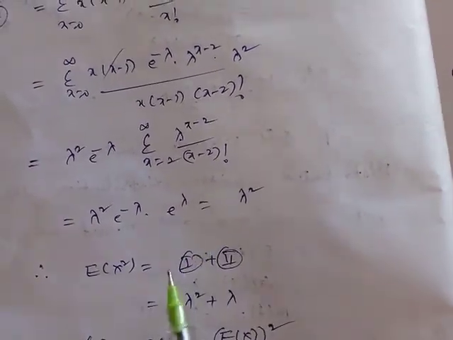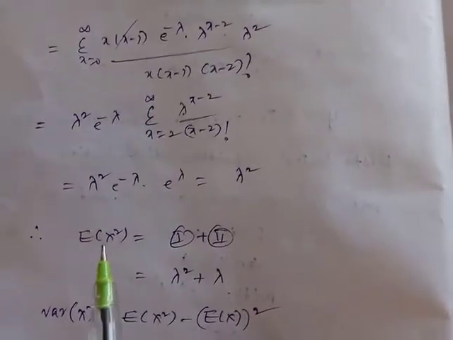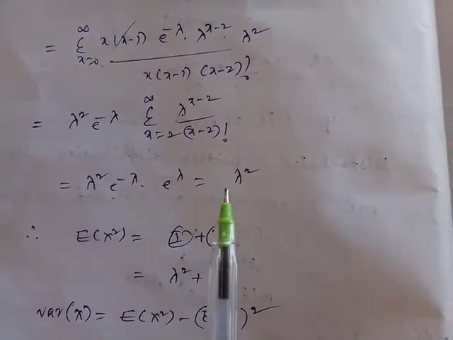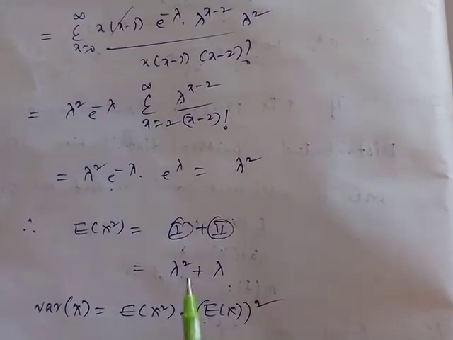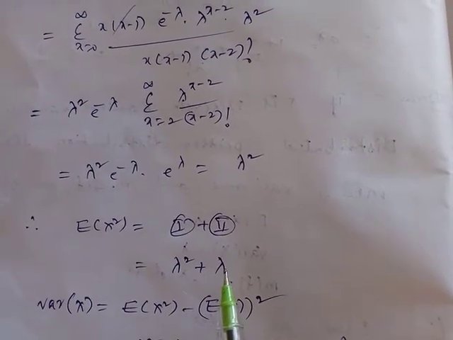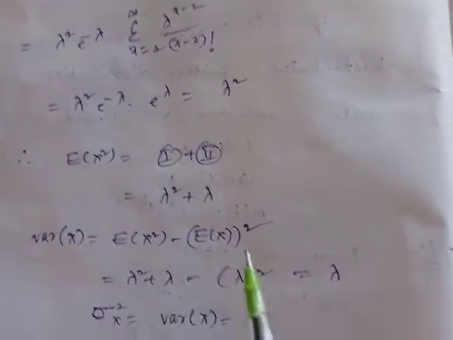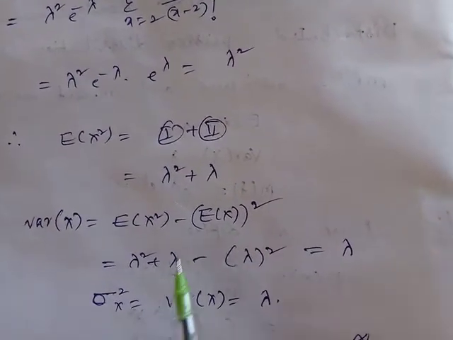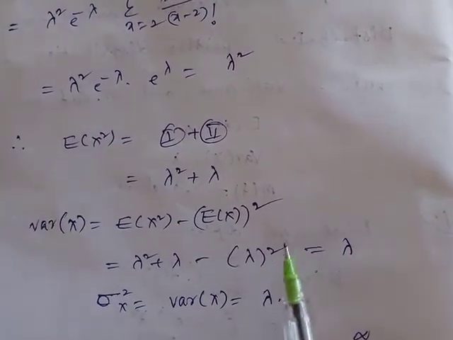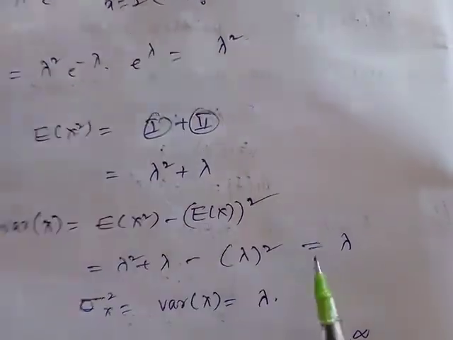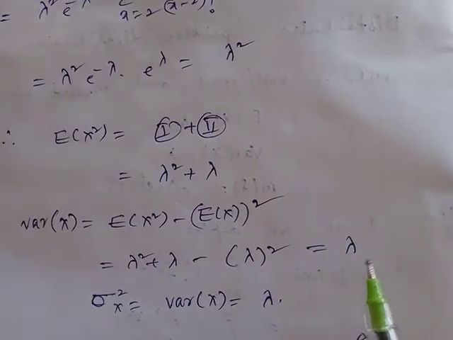Now the variance. The second moment is the first term plus the mean value, that is lambda power 2 plus lambda. The variance equals the second moment minus the mean square. So I put the two values: the second moment value minus the mean value whole power 2. These two terms will be cancelled, and the variance is equal to lambda.